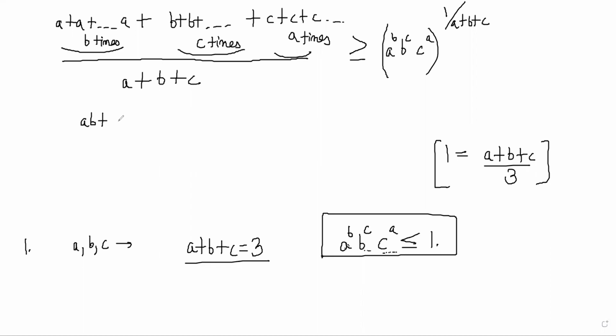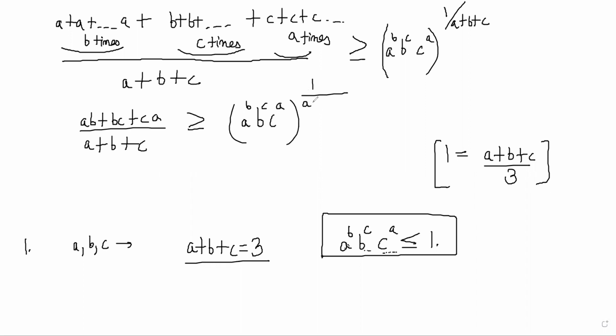We have (AB + BC + CA)/(A + B + C) greater than or equal to A^B · B^C · C^A to the power 1/(A + B + C), right? Correct. So now we can also prove from here, see, ultimately we have to show that this part is less than or equal to 1, right? So we have this whole power A + B + C, correct?